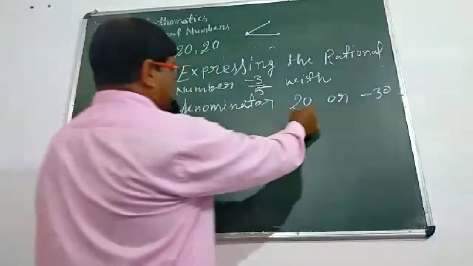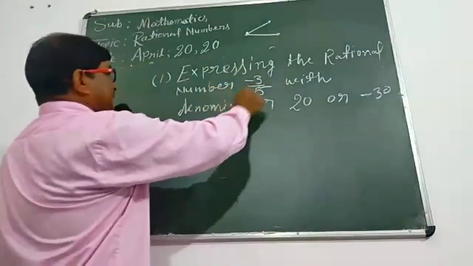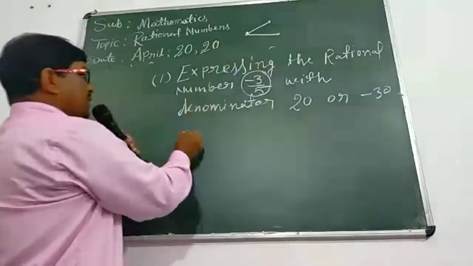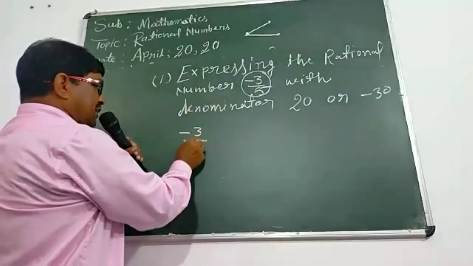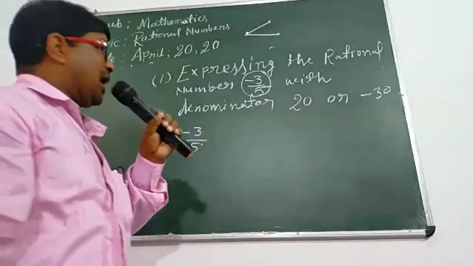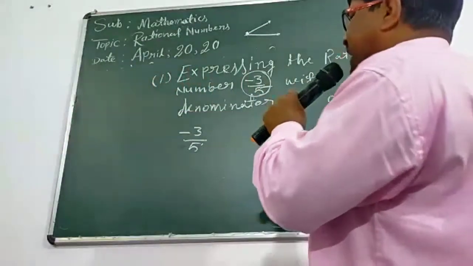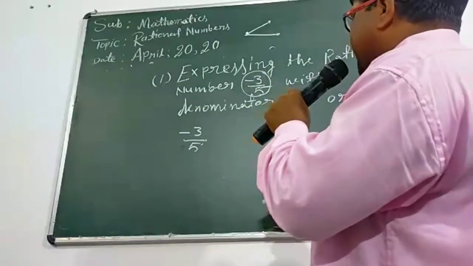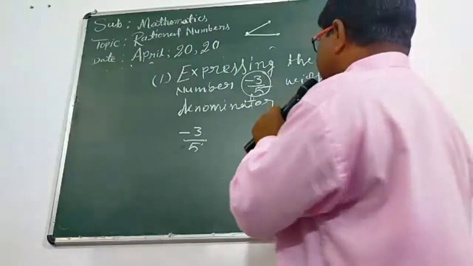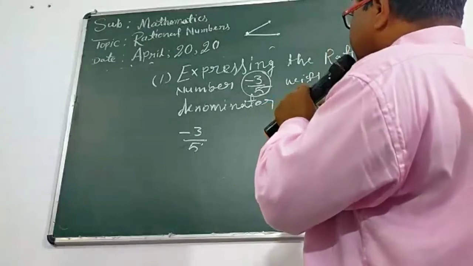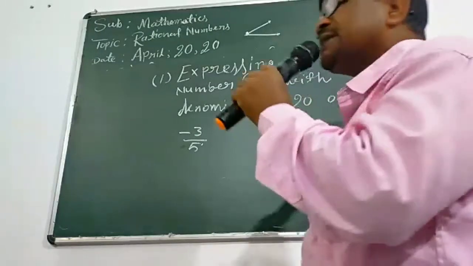So mind the first sum, expressing the rational number 3 upon 5. 3 upon 5 is rational. And now we should try to change this rational number in the same order. In that rational number, its denominator will be 20.